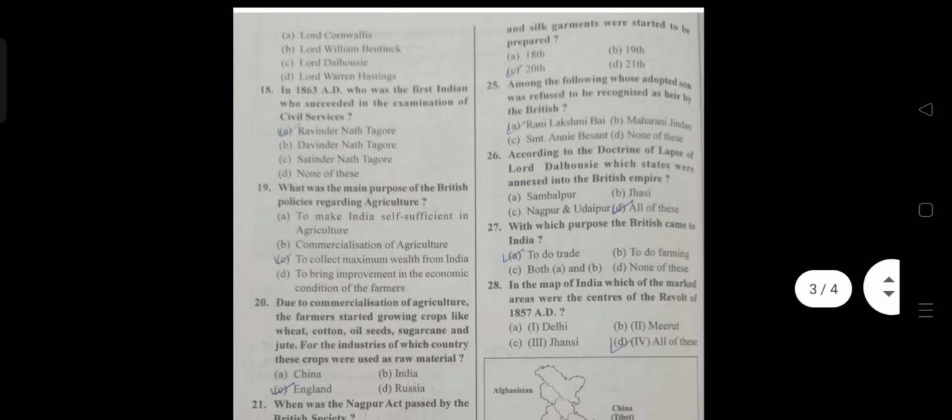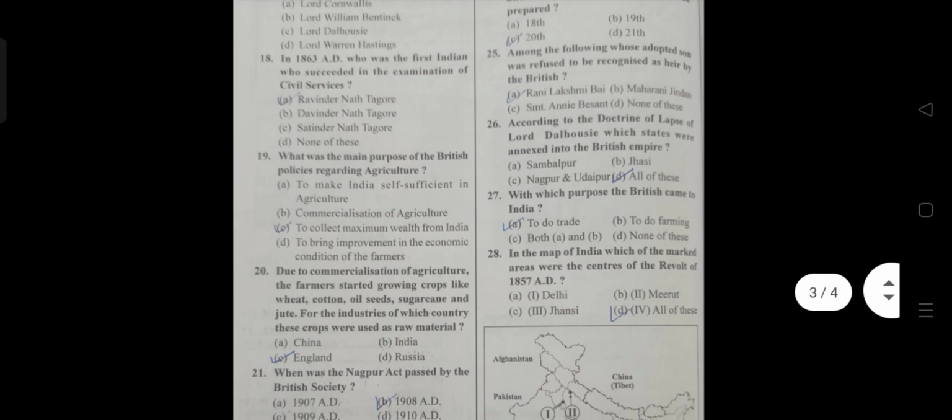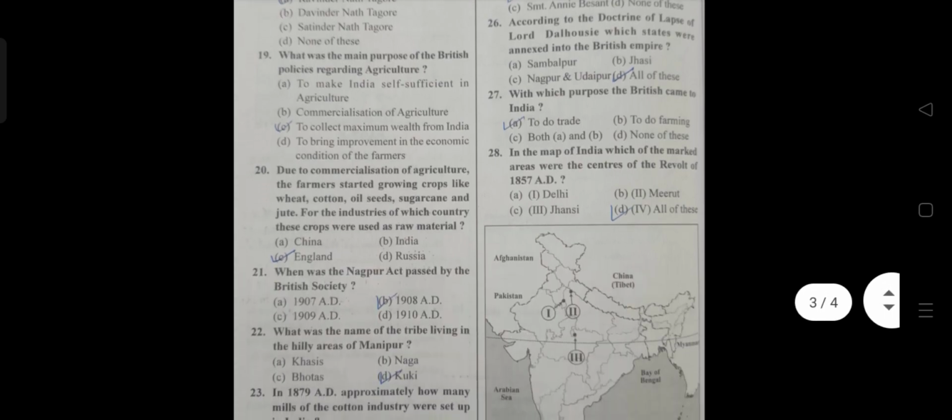Moving ahead. 18th, in 1863 AD, who was the first to succeed in the examination of civil services? The answer is not Rabindranath Tagore, nor Devendranath Tagore, sorry, Satyendranath Tagore. C is the answer. 19th, what was the main purpose of the British policies regarding agriculture? The answer is C, to collect maximum wealth from India.